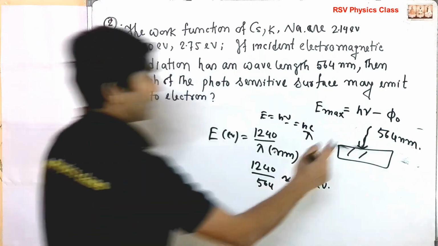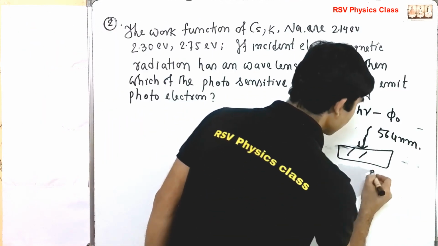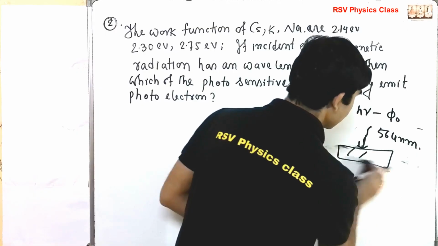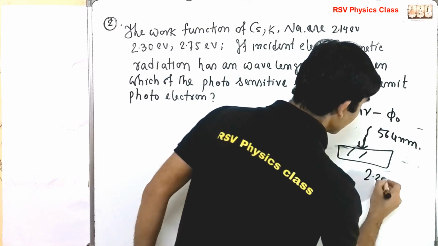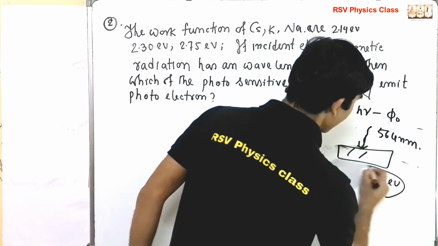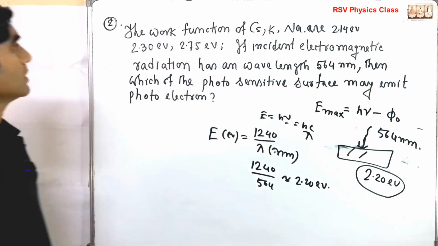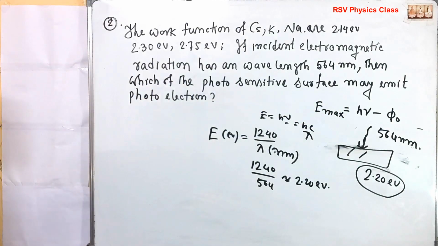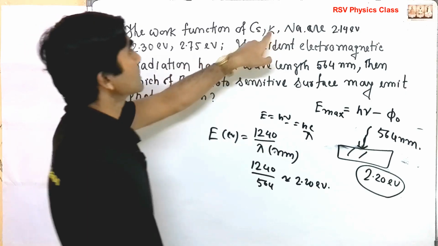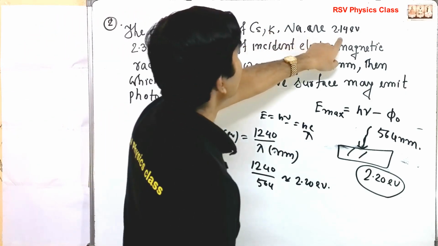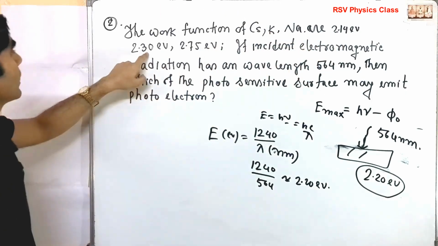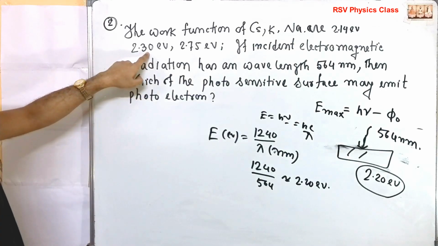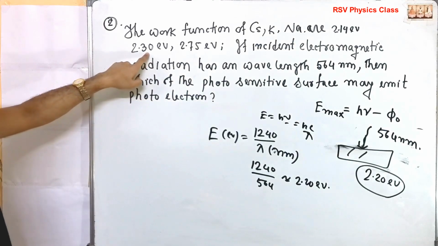So the energy of the incident radiation is 2.20 EV. 2.20 EV. How much is it? 2.20. So see here, the work function of cesium, potassium and sodium are 2.14, and 2.30.